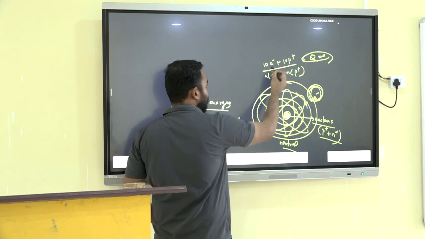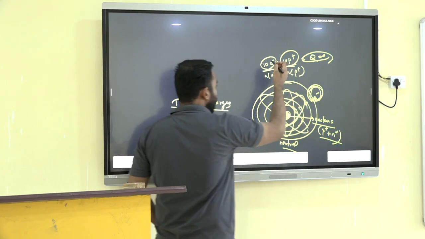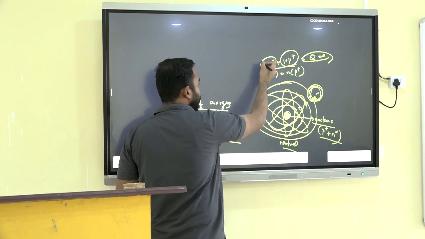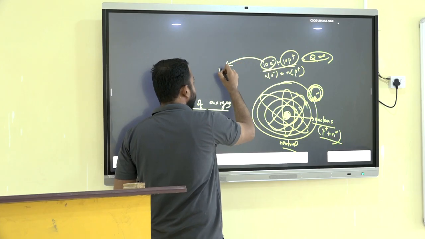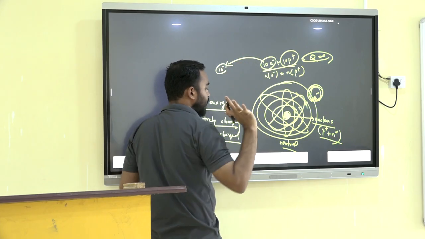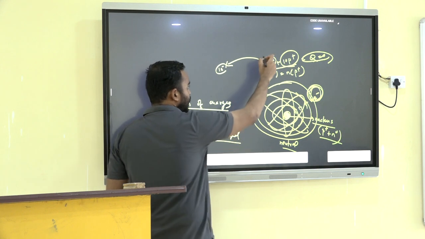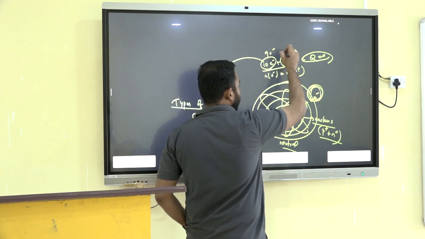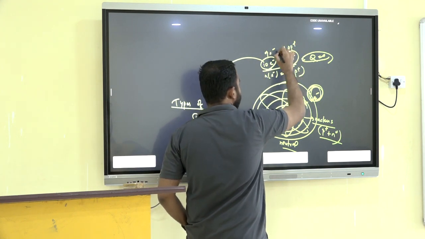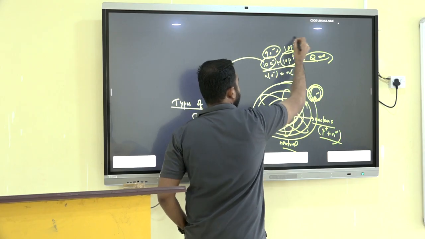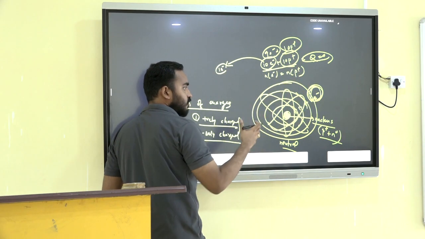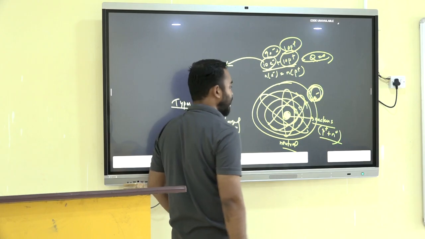That means, let's suppose we have 10 electrons and 10 protons. First, let's suppose I extract one electron from this neutral atom. Now the number of electrons becomes 9 and the number of protons remains the same. As you can see, the number of positive charges is more dominant compared to the number of negative electrons.